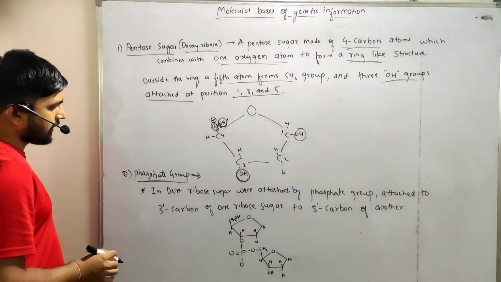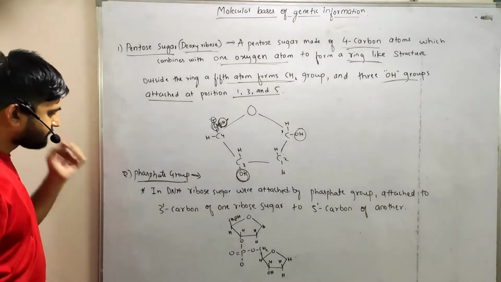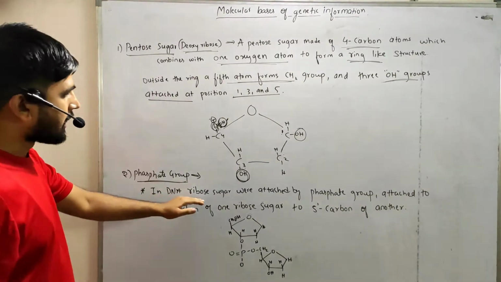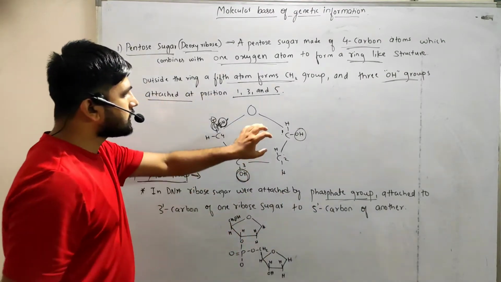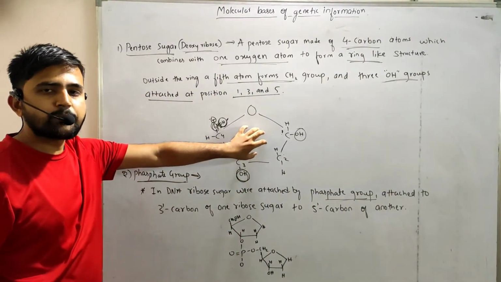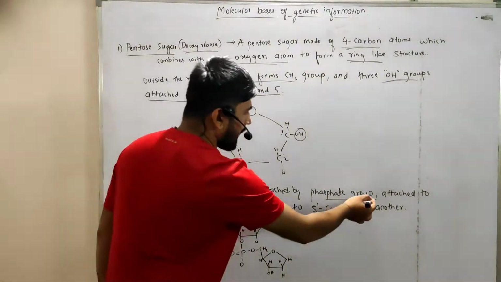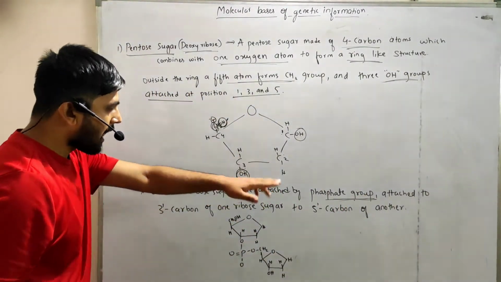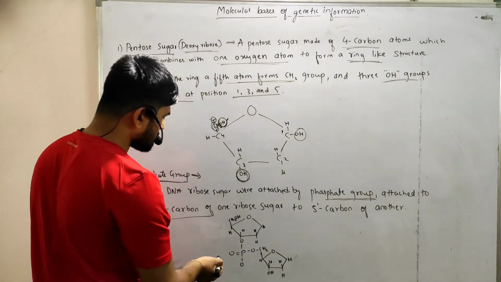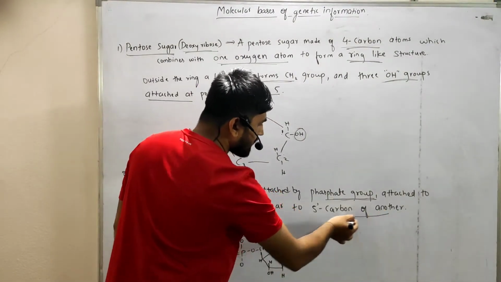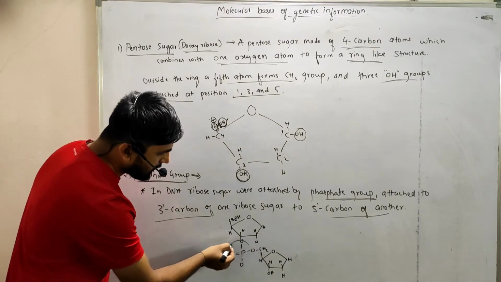And the second main important component is the phosphate group. In DNA, the pentose sugars are attached one by one with the help of phosphate groups. A phosphate group attaches the third carbon of one pentose sugar and the fifth carbon of another pentose sugar. See here, this is the phosphate group.